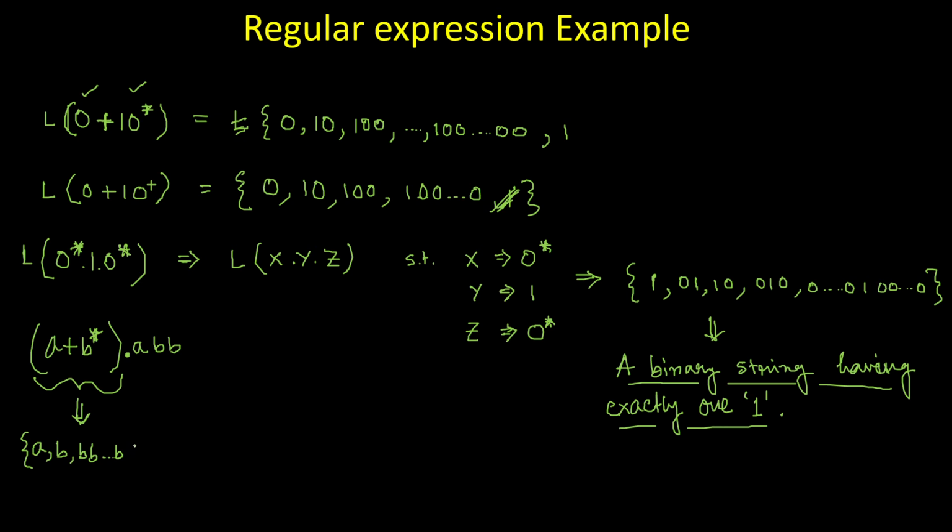Other than this is only this part, but the right side part doesn't have any star, they are strictly abb. So after this one I must have a, b and b over here.